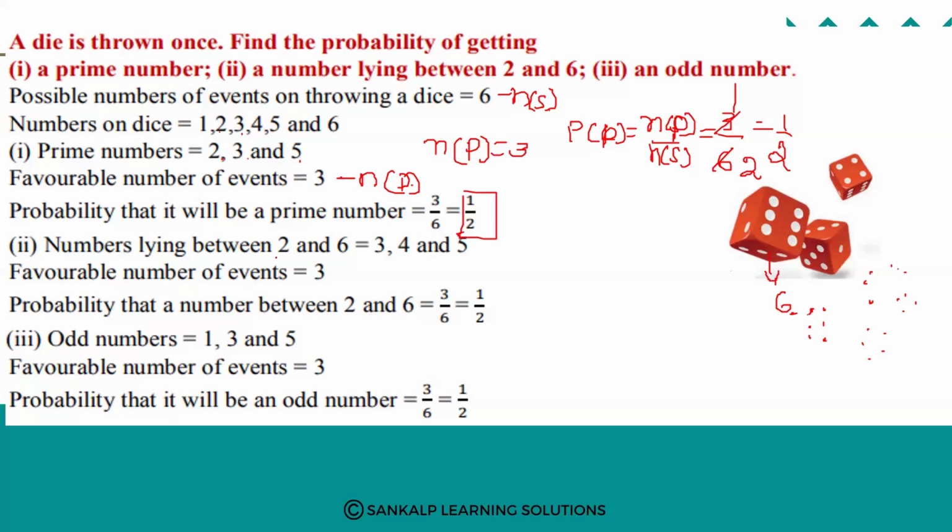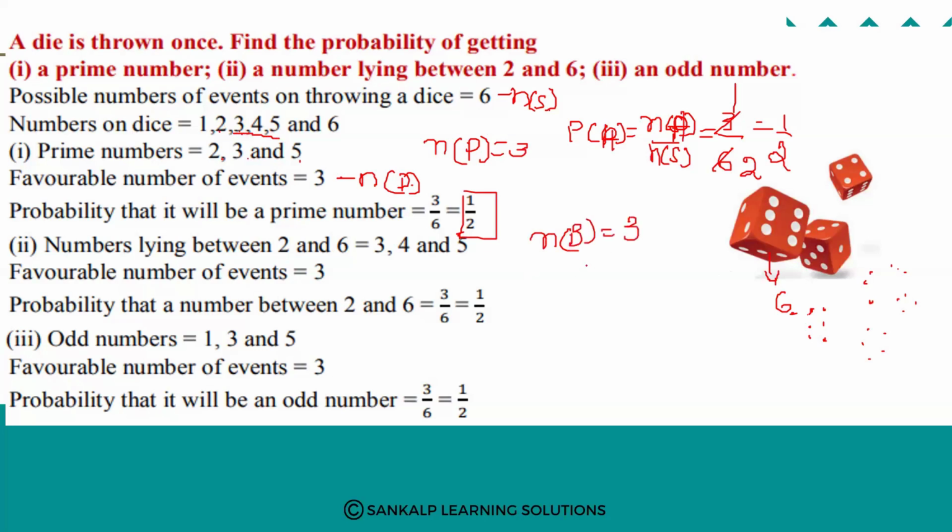Next, numbers lying between 2 and 6. So observe here. The numbers lying between 2 and 6 are 3, 4 and 5. How many events are there? I will call it n of b.